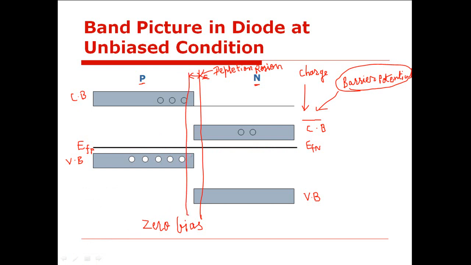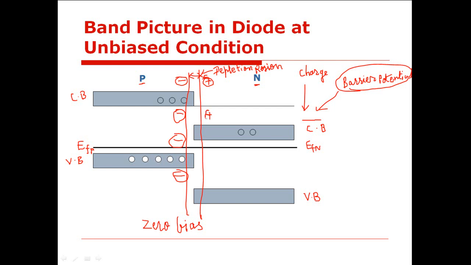So as the silicon atoms in this vicinity are accepting one electron, a layer of negatively charged ions is developed in this region, and here the silicon atoms are losing one electron, so a layer of positively charged ions is developed in this region.